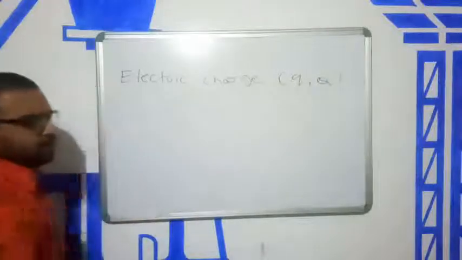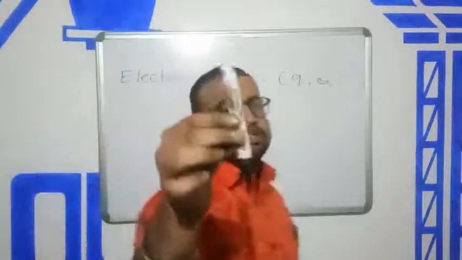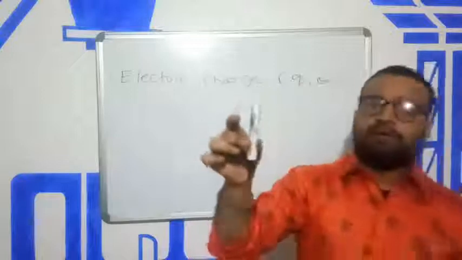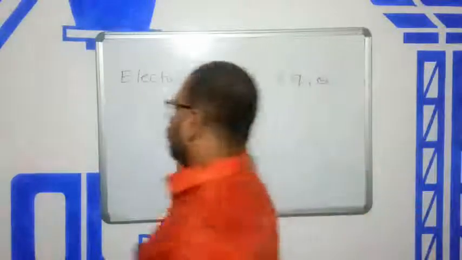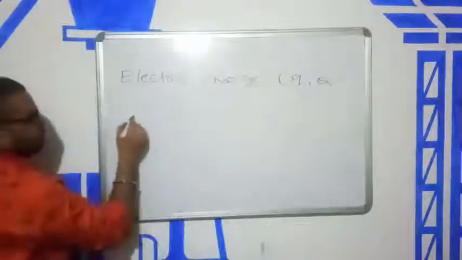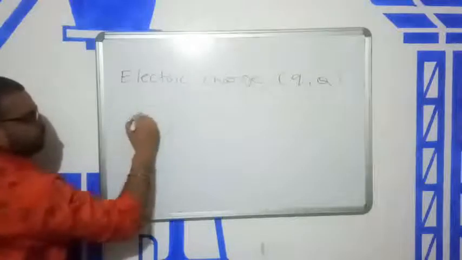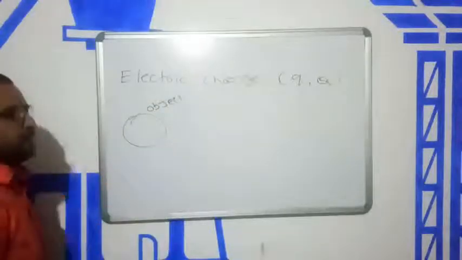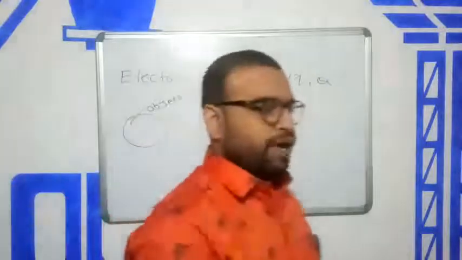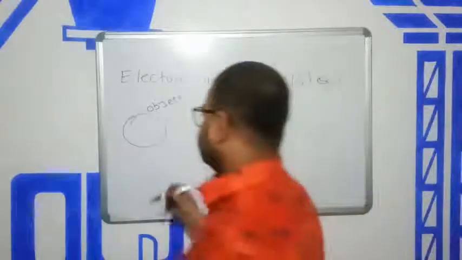Okay, listen carefully. Suppose this is an object, a marker. Suppose we have any object, and we know that these objects are made of atoms.